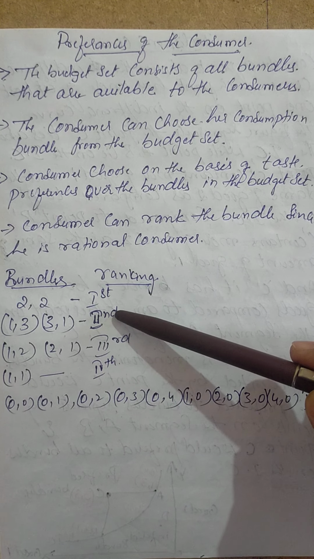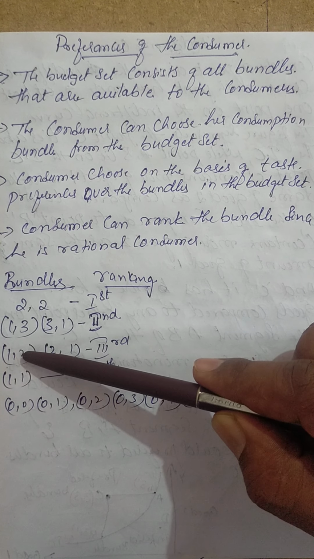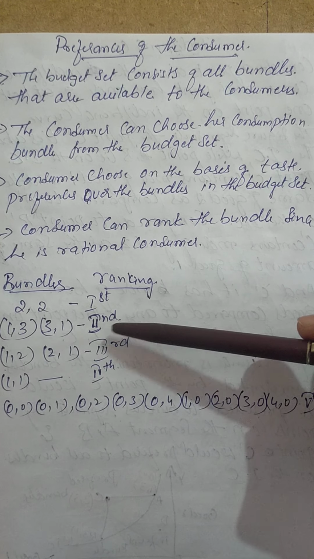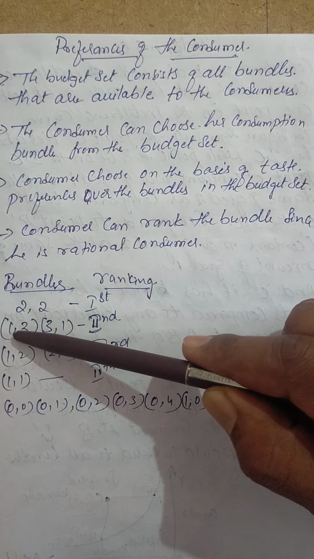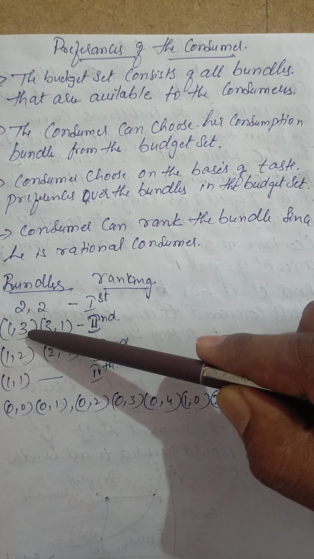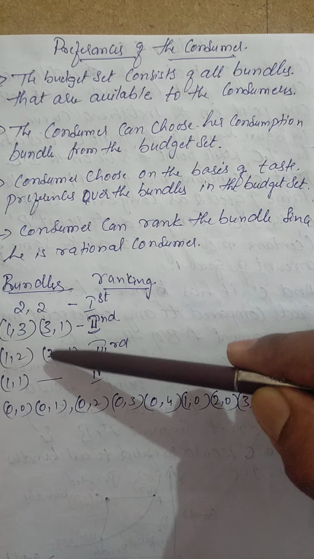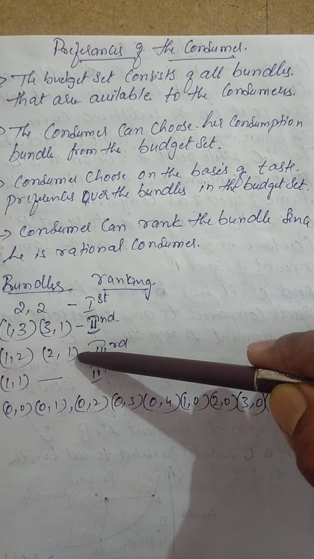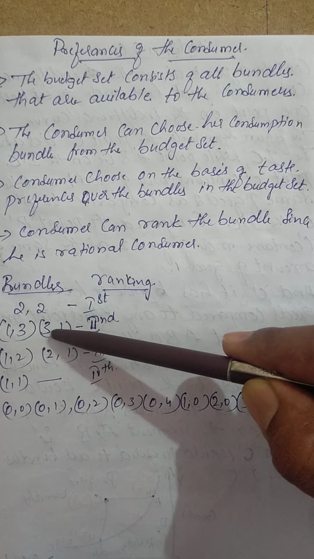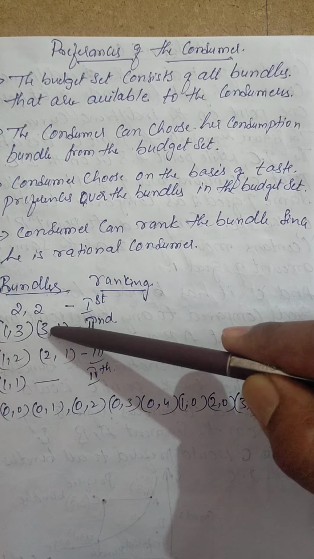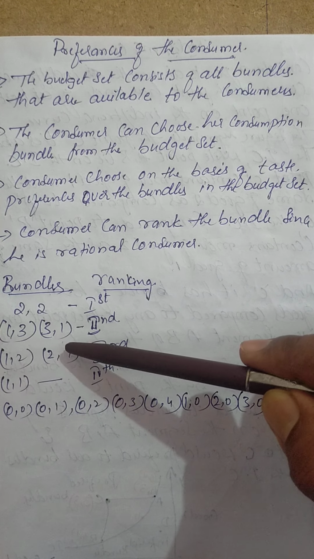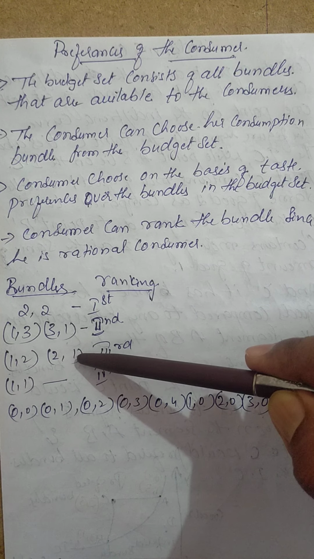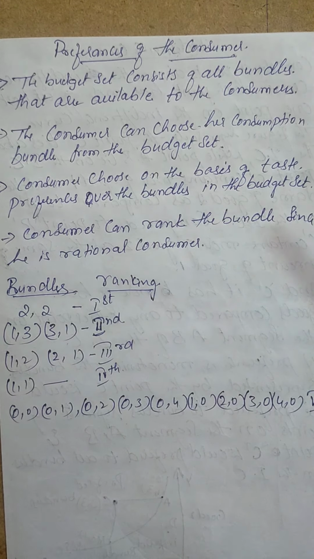If you take the 2nd rank compared to the 3rd one, the 2nd one is far better. So that is why he has given the 2nd rank. Why? See, good 1 is 1, whereas good 2 he has purchased 3 here, and here good 1 is only 3, and good 1 is here 2, and here good 1 is 1, and here also it is 1, but it is 1 good extra he is going to consume. That means his preference is more, his taste has increased. So considering this level and this level, he has given 2nd rank.